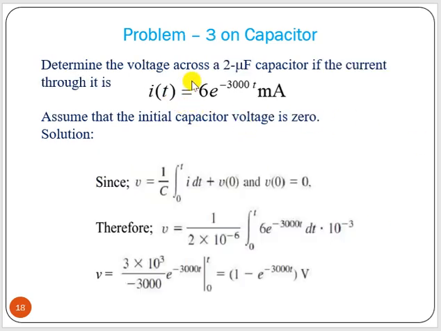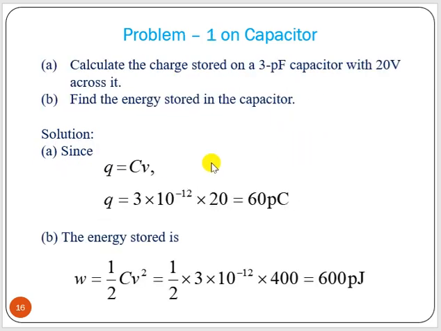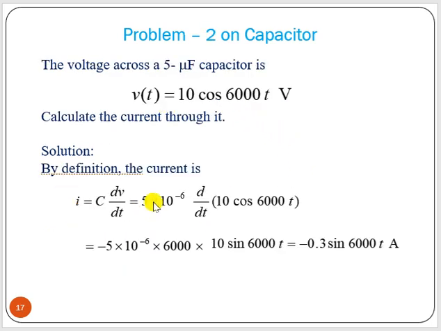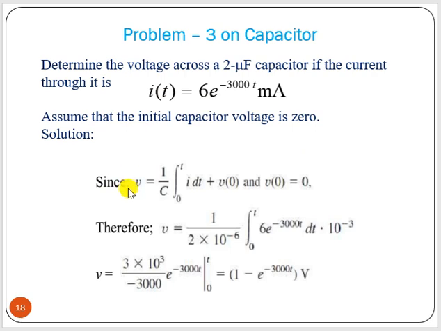Say another one here, a 2 microfarad capacitor, current is given, we have to find out voltage. That means we can find out the charge stored, we can find out energy of a capacitor, we can find out current through capacitor. Now we can find out voltage across capacitor also. Now voltage equals 1 by C integral from 0 to t of i dt plus V0. Here the initial capacitor voltage is 0, so V0 is 0. Then 2 microfarad, so 2 into 10 to the power minus 6. Then we have to integrate this i(t) with respect to t from 0 to t. Then we will get this particular expression.